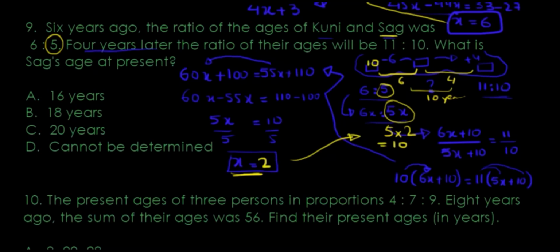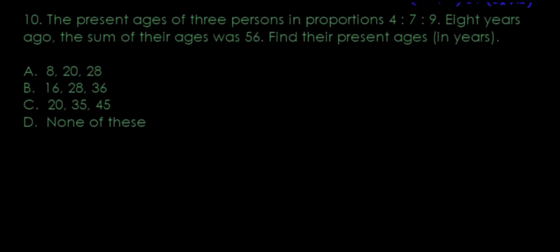What they're interested in is the present age. Do you remember this was the current age? This was 6 years earlier, that was 4 years later. To get the present age, all I need to do is add 6 to it. 10 and 6 gives me the present age of Sag, which is 16. I hope it's clear, and let's move on to the next question using a very similar concept, exactly the same concept actually. So let's try.